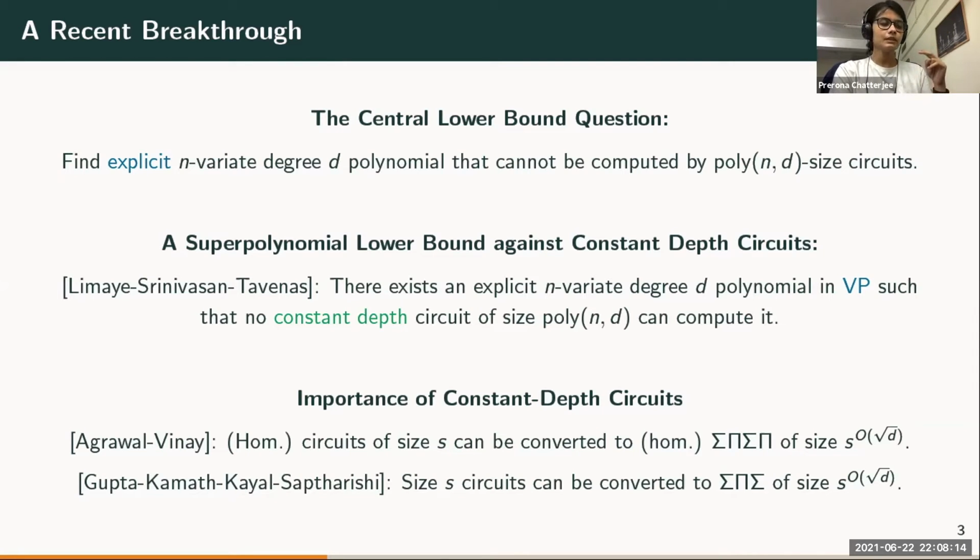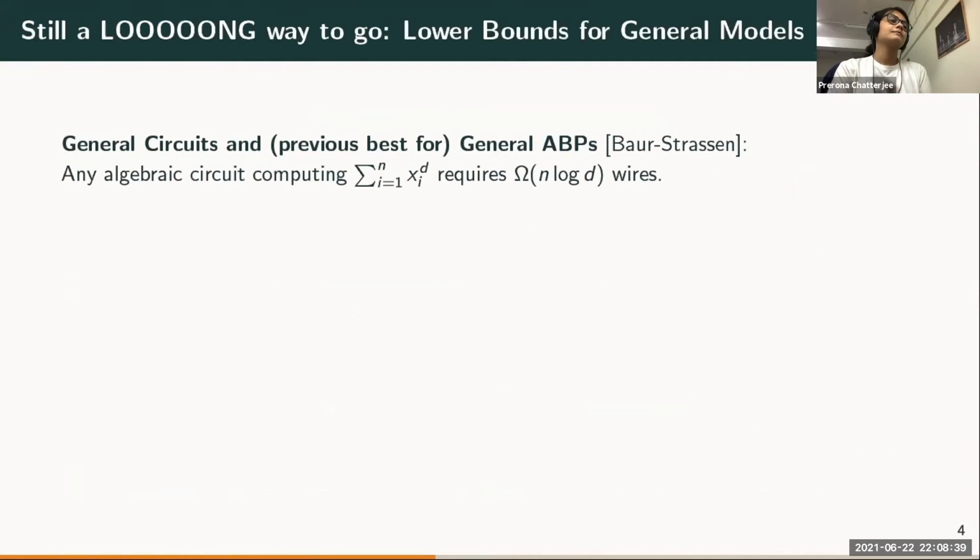So the hard polynomial for which they give the lower bound, its homogeneous depth 4 complexity is actually equal to n to the theta root d, and the depth 3 complexity is actually equal to n to the theta root d. Okay, which is why it seems like we are doing very well, we're doing great. However, for general models, we really have a long, long way to go.